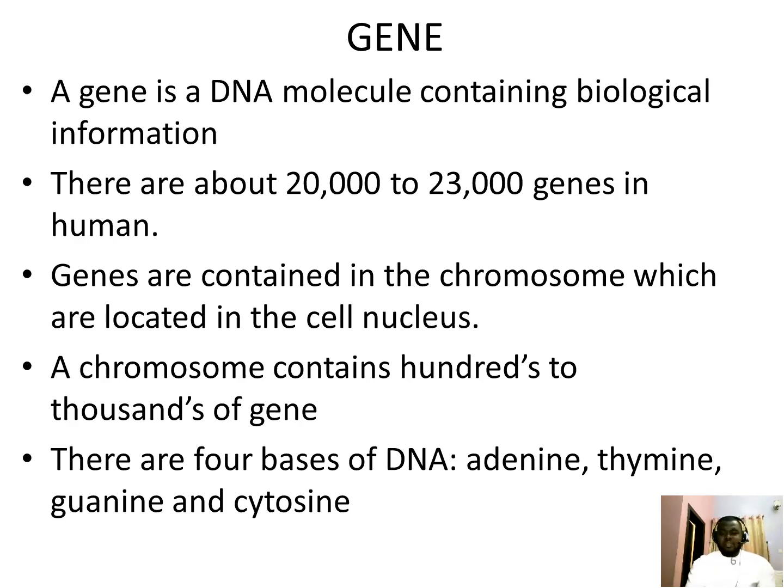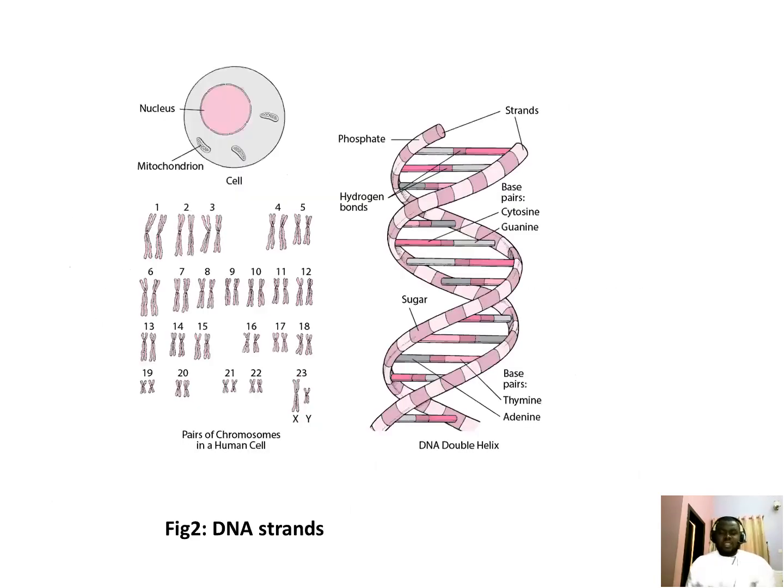But before I explain in detail about this DNA, let's take a look at the DNA strands. This is the structure of a DNA strand. It's grouped into two. We have the phosphate group and the sugar group. In this phosphate group, now you are seeing cytosine pairing very well with the guanine with the help of a bond called hydrogen bond. In the sugar group, you can see the thymine pairing very well with the adenine with the help of this hydrogen bonding. This is a typical structure of a DNA strand.